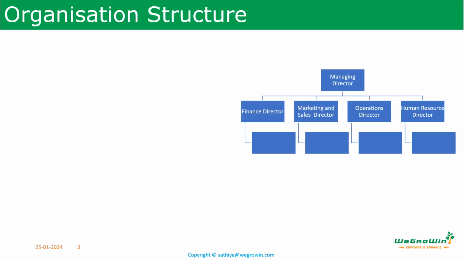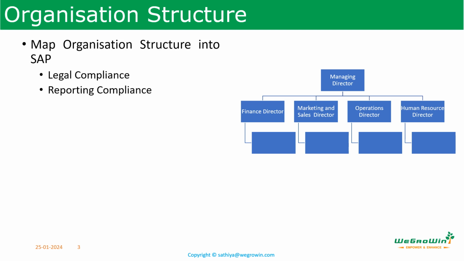Normally, we understand the organization structure as functional hierarchy as shown here. Like there is a managing director, then there are some vice presidents, like that. In SAP, organization structure is mapping the overall organization, different branches, plants, warehouses, and sales organizations, purchase organizations, etc.